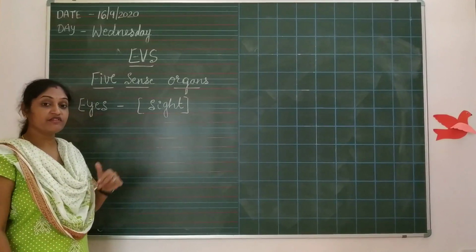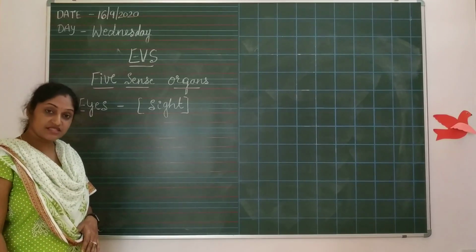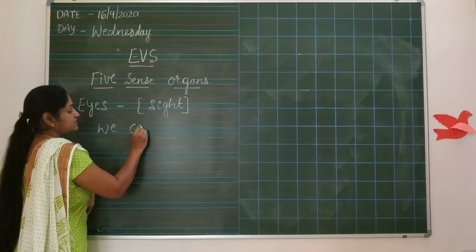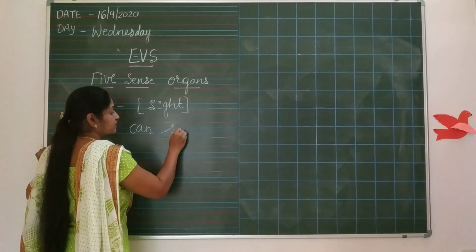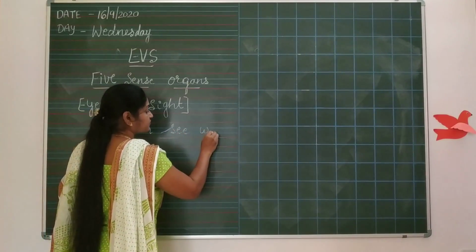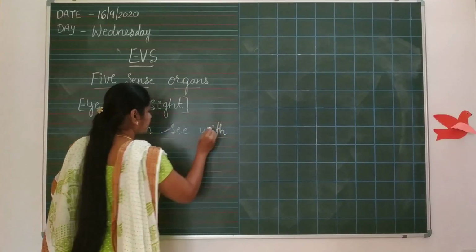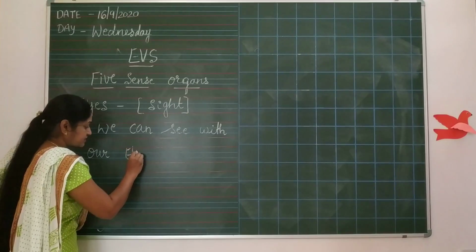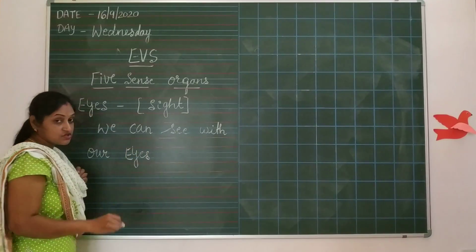What is eyes? From eyes what we will do? We can see. We can see with our eyes. Yes, no children?